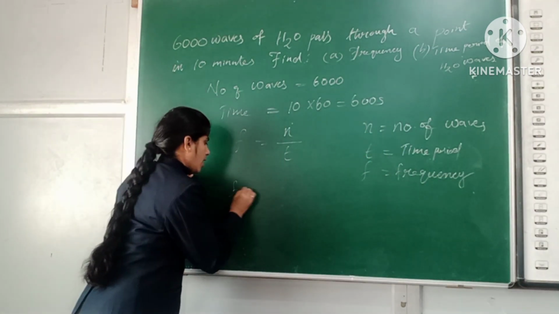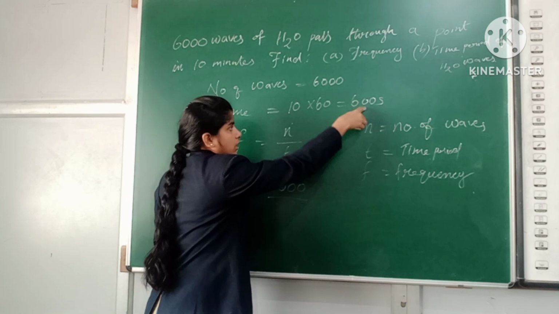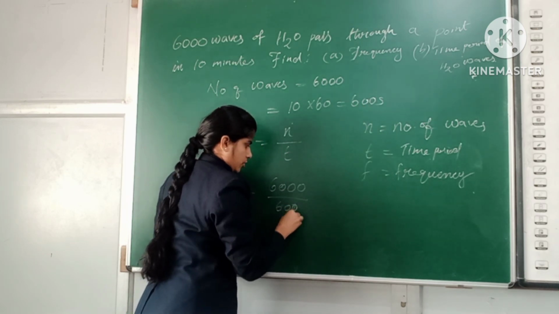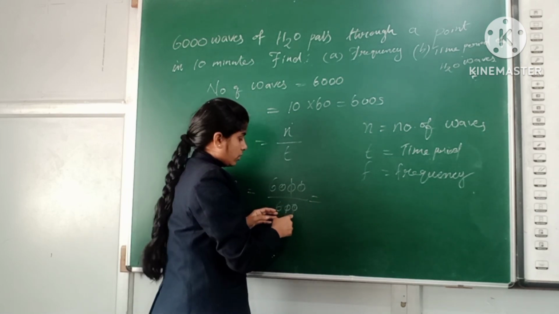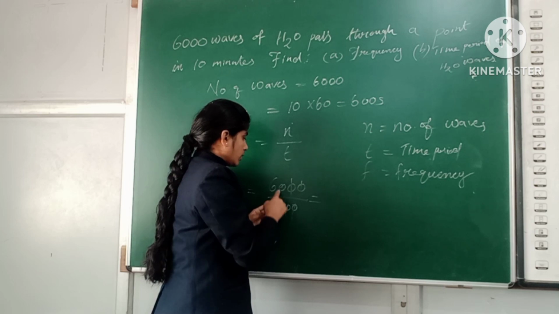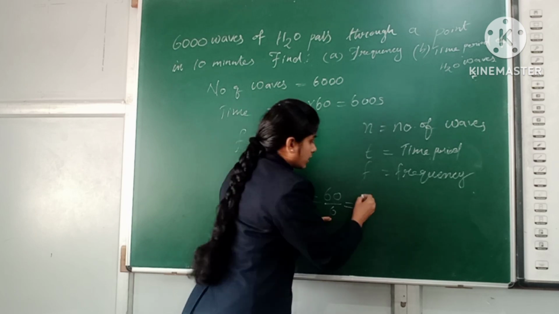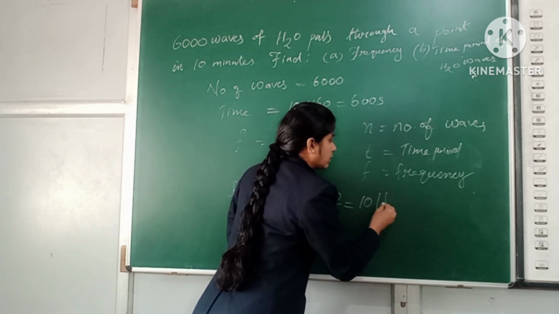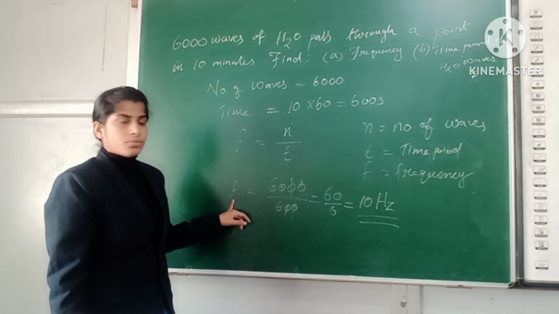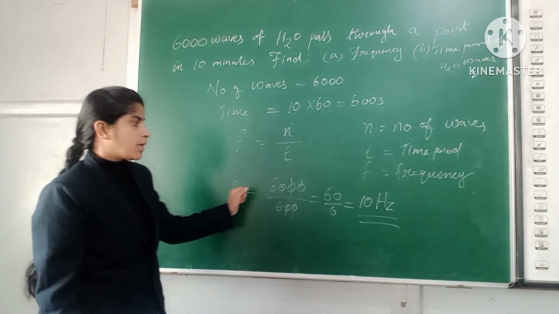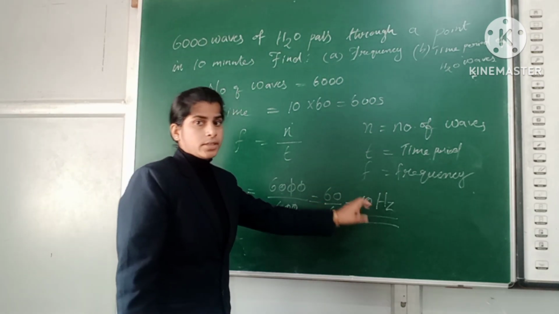So f equals 6,000 upon 600 seconds. The zeros are cancelled, and now 60 upon 6 gives the answer 10 hertz. So the frequency of the wave is 10 hertz. Is it clear?